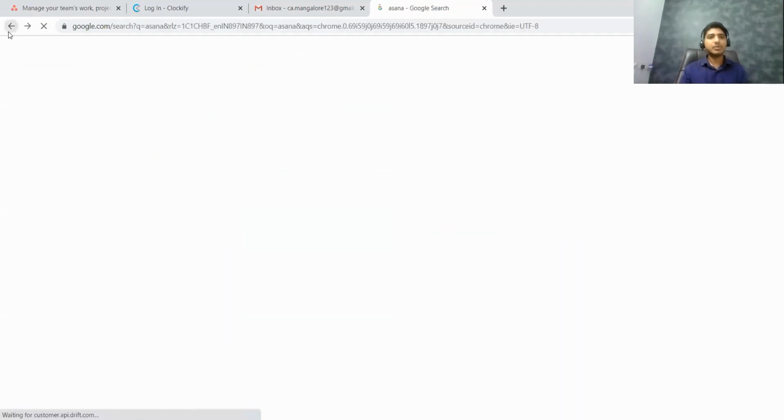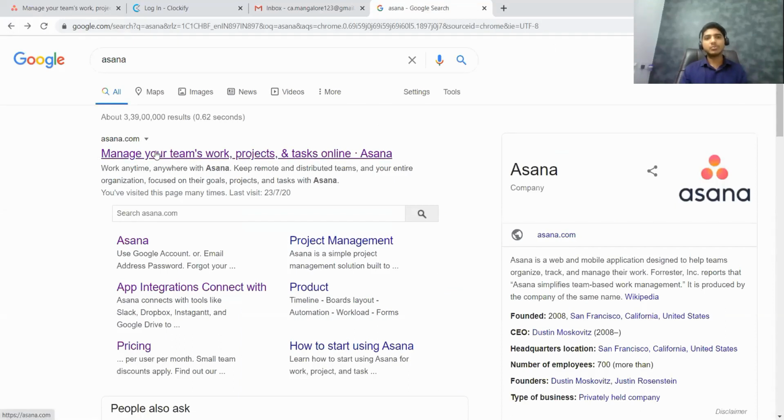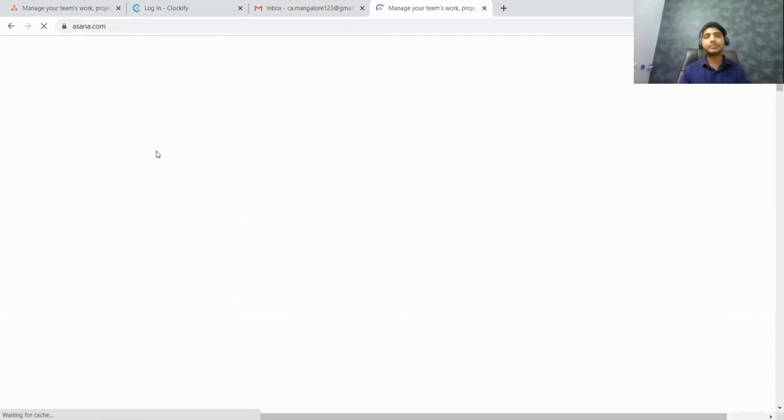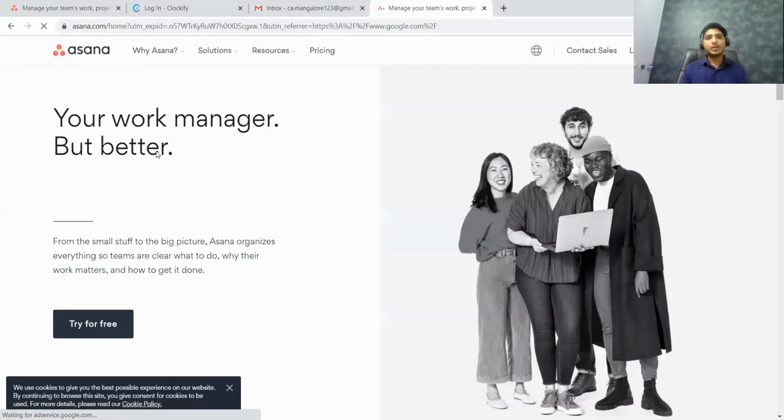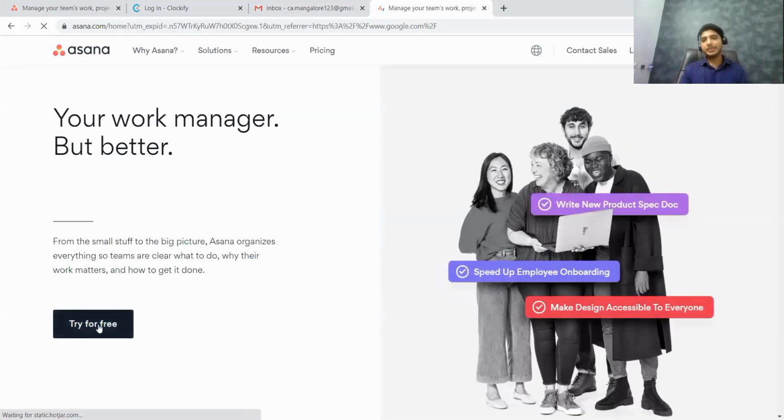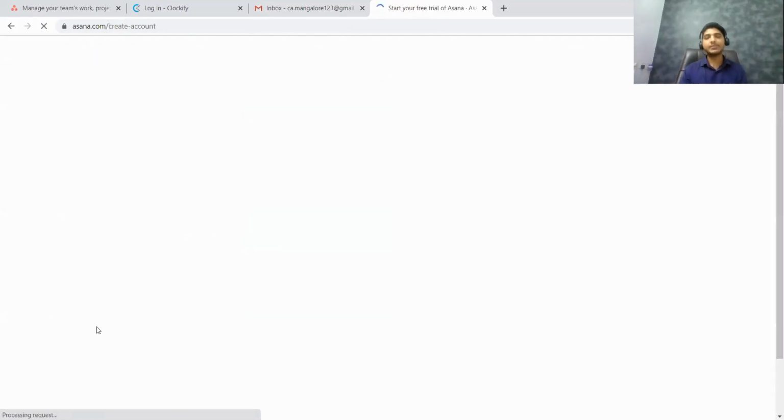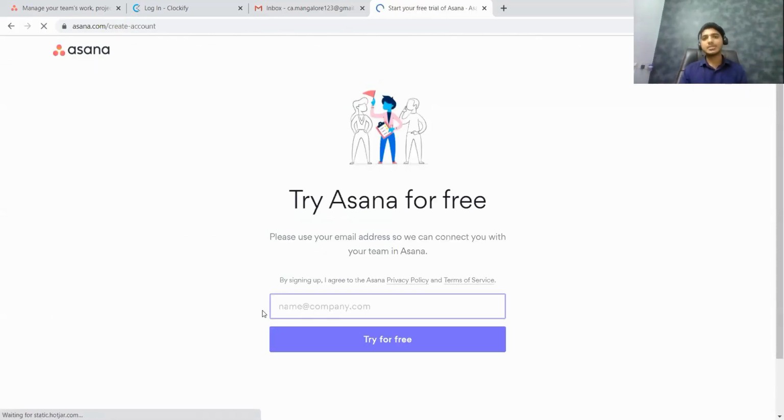Now again, I want to go back to their basic website. After coming here, there is an option to try it for free. So I'll click on try for free, and they will ask what email ID I want to begin with. So I'll give the fresh email ID which I created just for this demonstration purpose, that is ca.mangalore123@gmail.com.